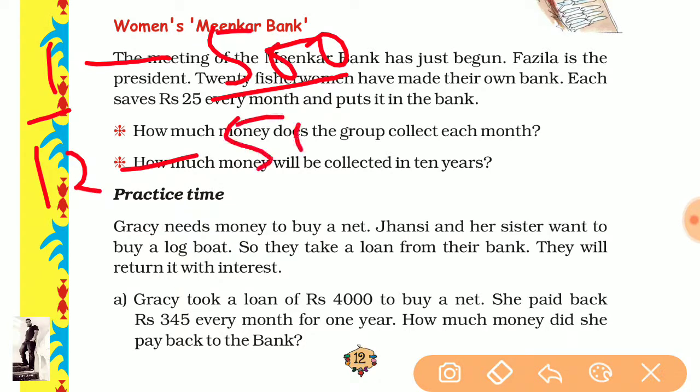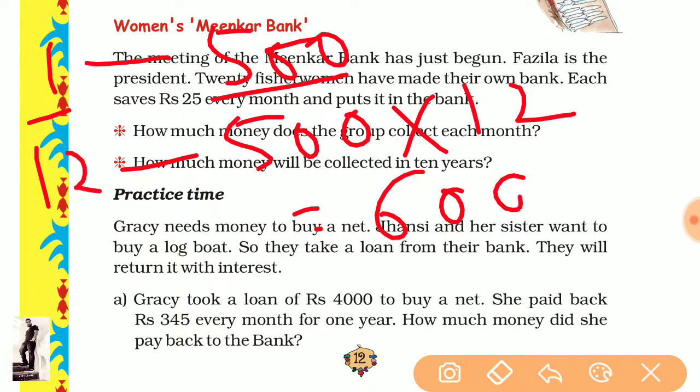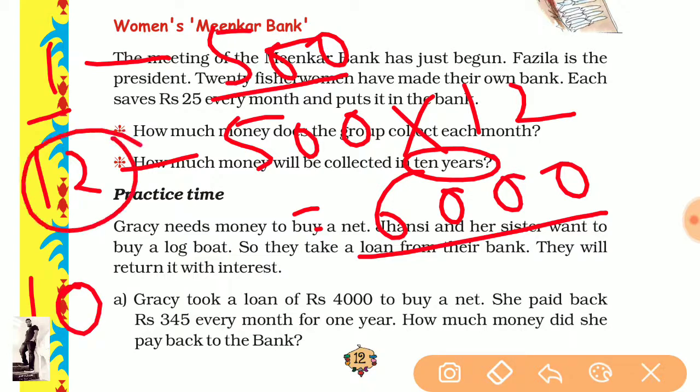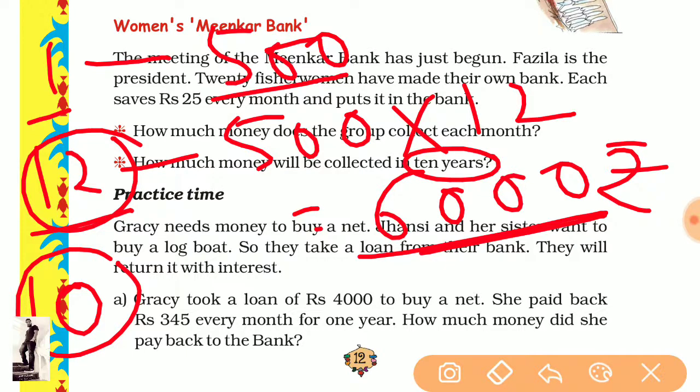So divide, multiply it by 12. Okay, so it is 6,000. But now the question is going to 10 years. So multiply, it is the value of 10 years, because 1 year equals 12 months, and this is the value of the 12 months, 6,000 rupees. But the answer is for the money of 10 years. So there is 6,000 into 10 years.